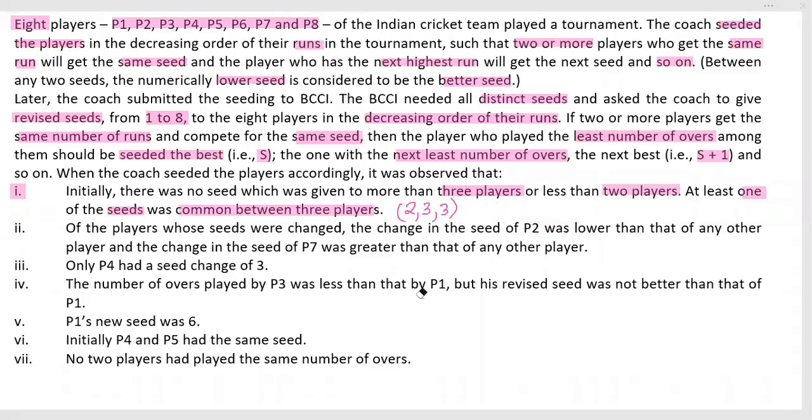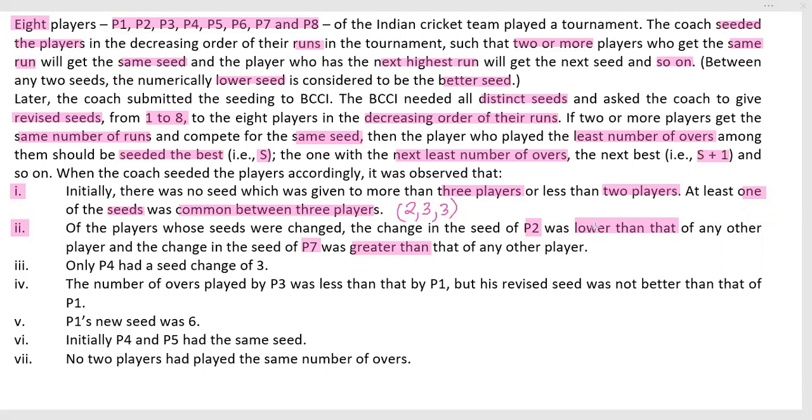Okay. Let's get the next information. Point number 2: of the players whose seeds were changed, the change in the seed of P2 was lower than that of any other player, and the change in the seed of P7 was greater than that of any other player.